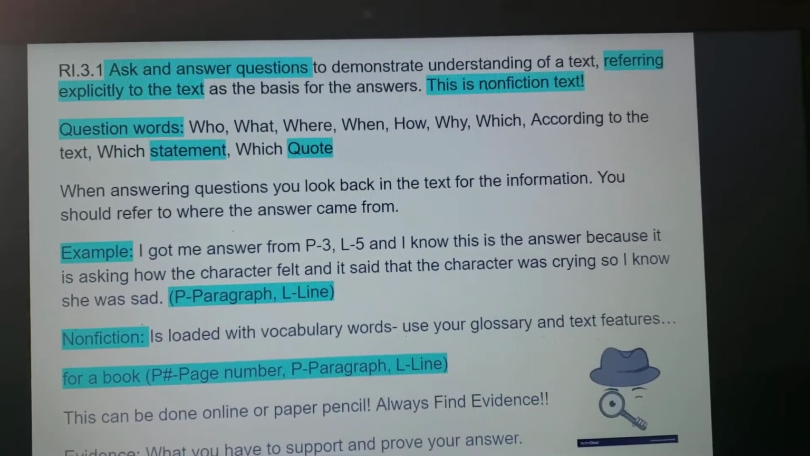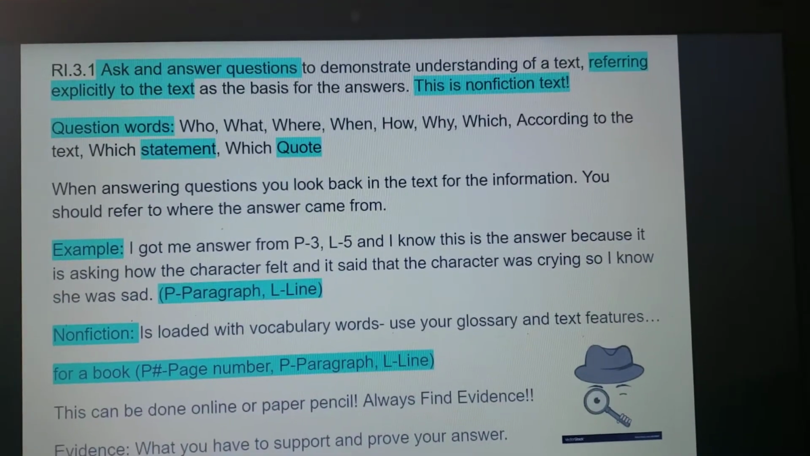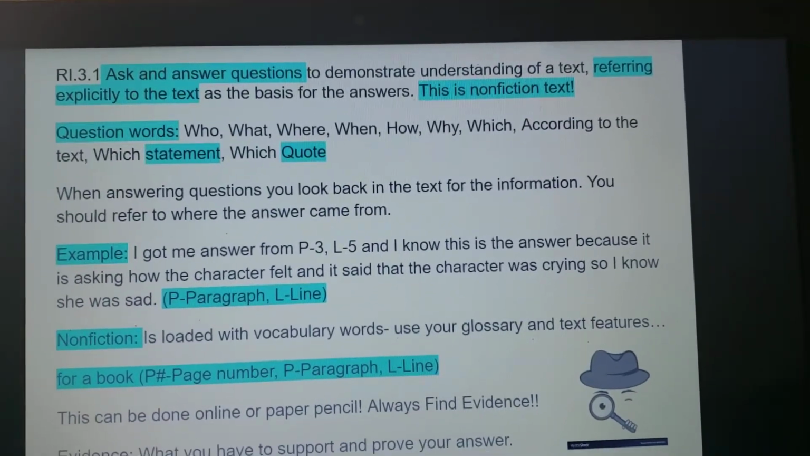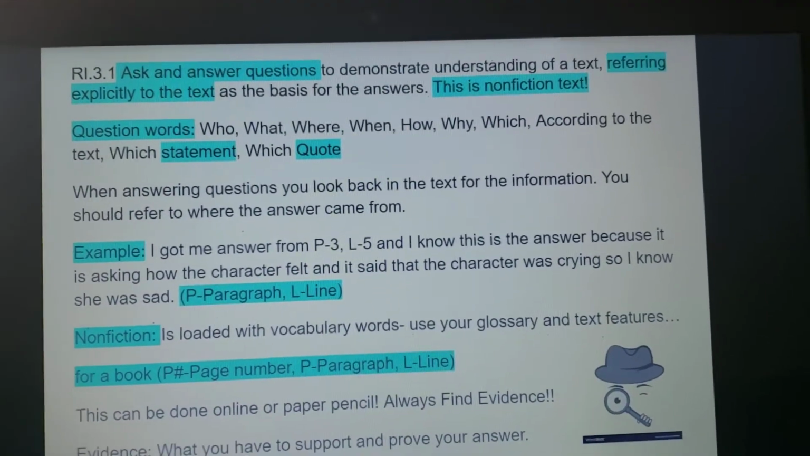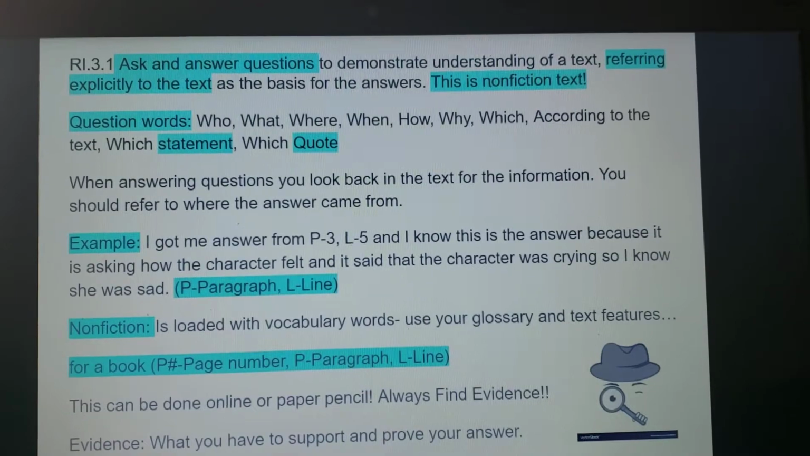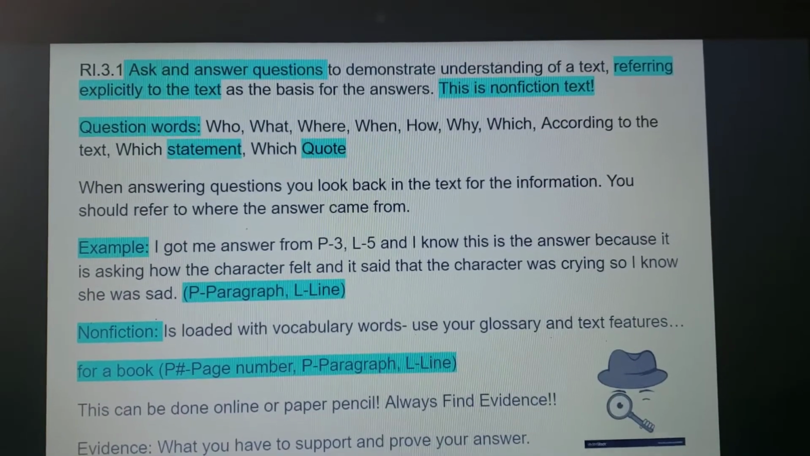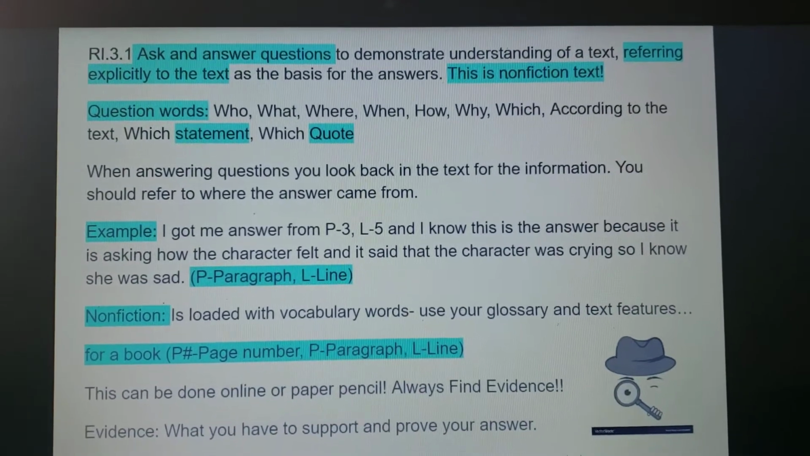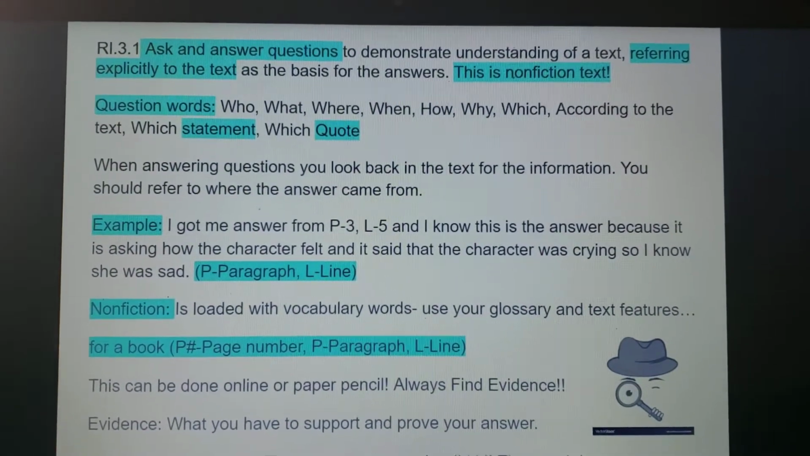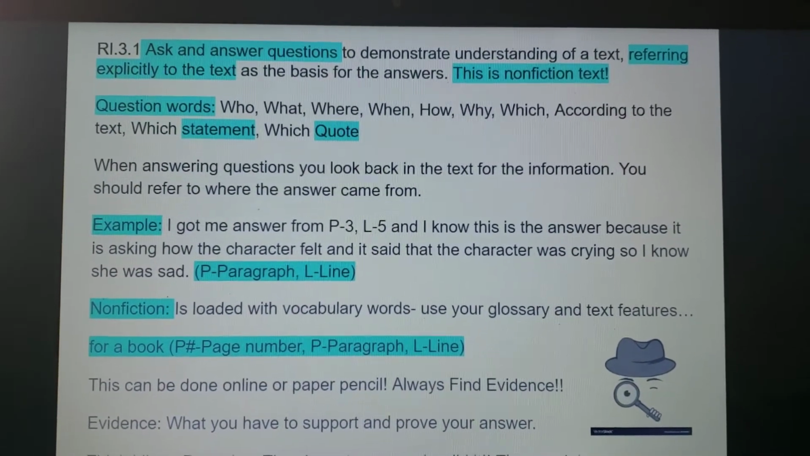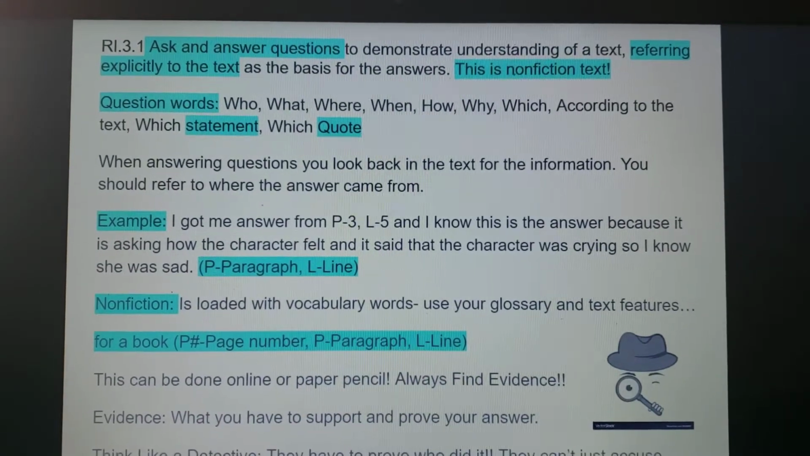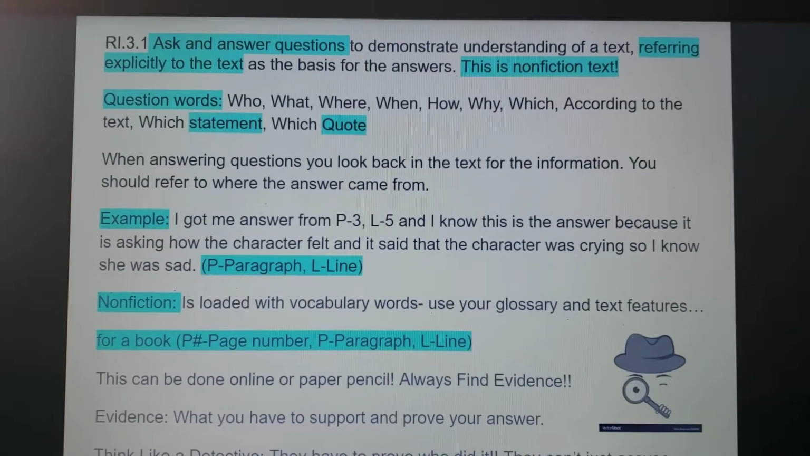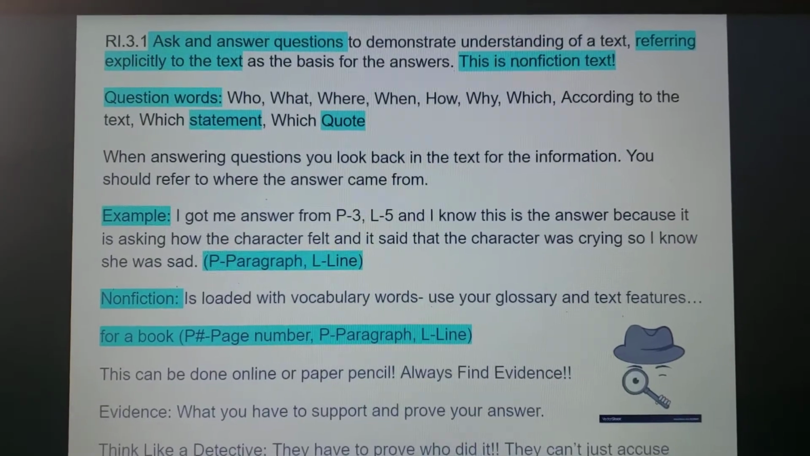Nonfiction text. Nonfiction text starts with asking and answering questions and looking for evidence. Only difference is this is actual real text. This is nonfiction. You still have the same who, what, where, when, why, how something happens. You will in this one be looking for which statement or which quote sometimes supports a nonfiction text.